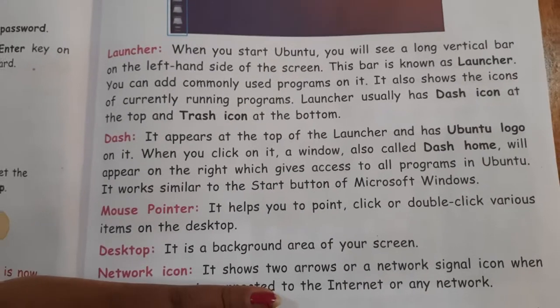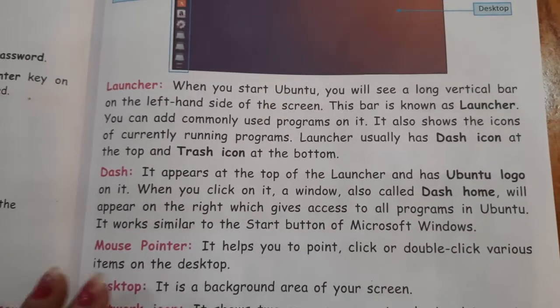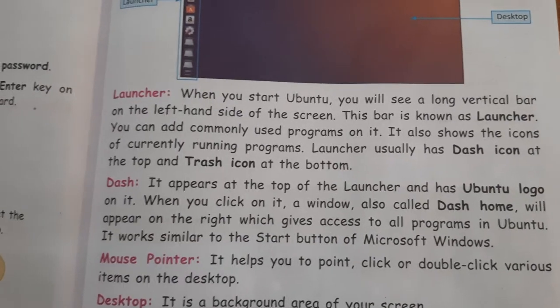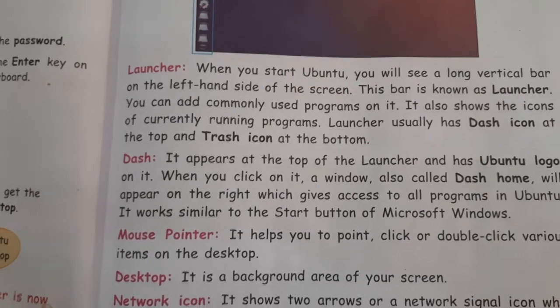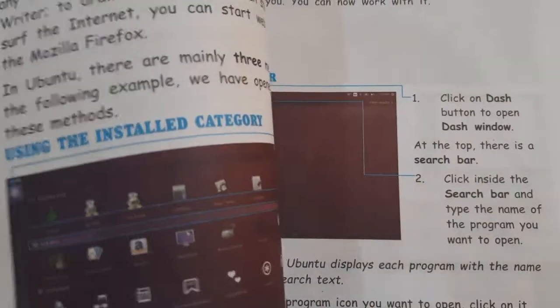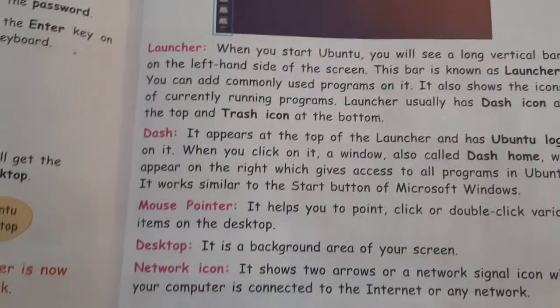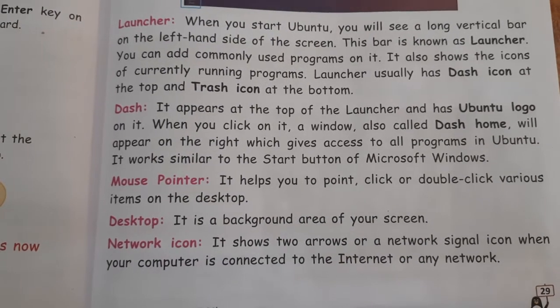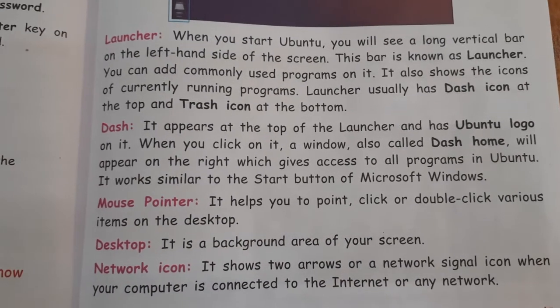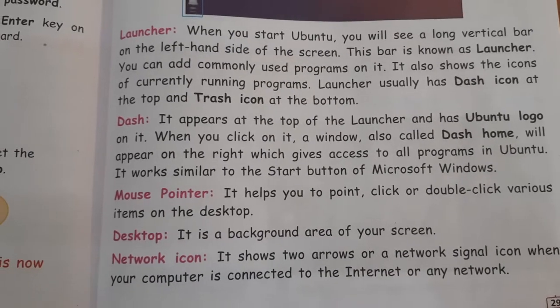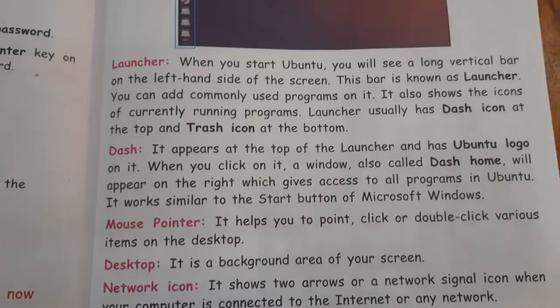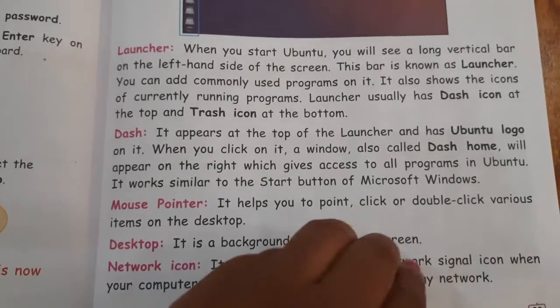Mouse pointer, as I told you, it helps you to point, click or double click various items on the desktop. Now desktop, it is a background area of your screen. Network icon. Network icon shows two arrows or a network signal icon when your computer is connected to the internet or any network. Yes children.